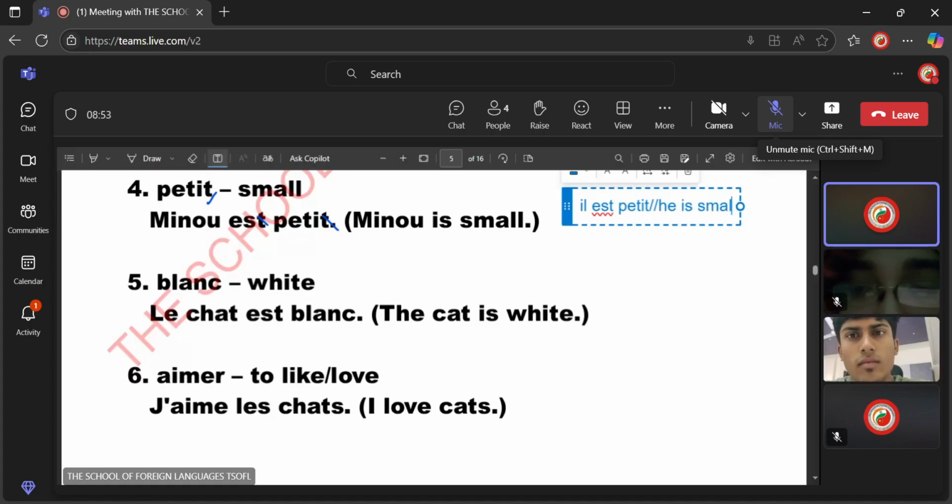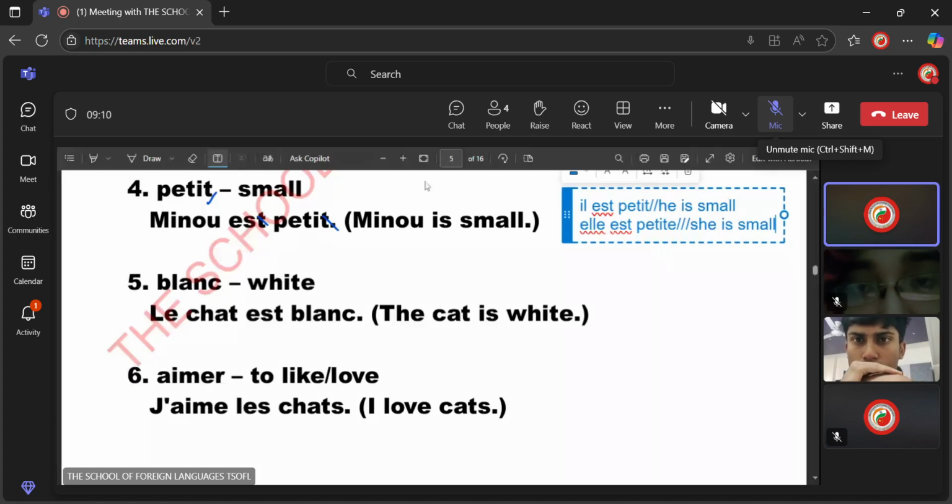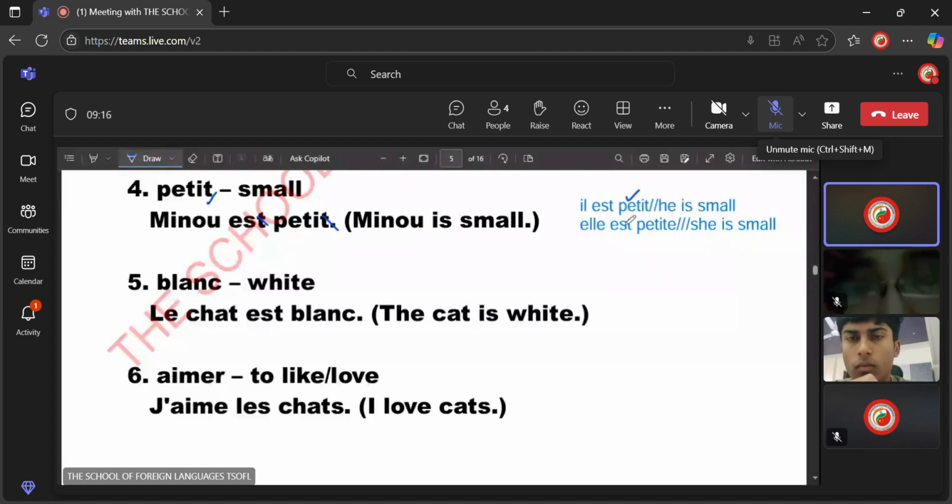Now if you are referring to a female, it is elle est petite. There is an extra e in the adjective in French for feminine. This means she is small. So this is a completely gender based language. If the noun is masculine, the article and the adjective will also be in masculine gender. If the noun is feminine, the article will also be in feminine gender.